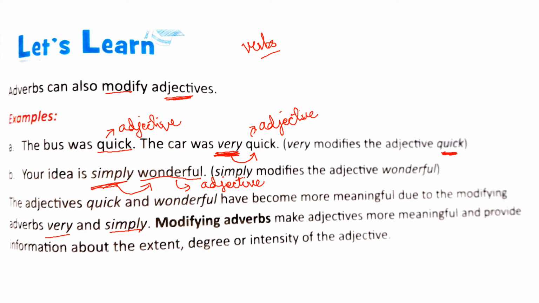So you can see adverbs that modify adjectives are known as modifying adverbs. Adverbs which add more information to adjectives or modify them are modifying adverbs. Modifying adverbs make adjectives more meaningful and provide information about the extent, degree, or intensity of the adjective.